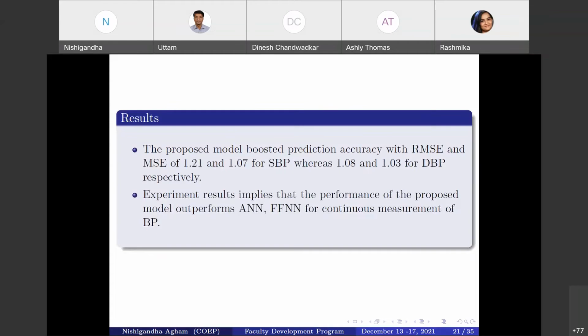The proposed model has been evaluated using the AAMI, the Association for the Advancement of Medical Instrumentation standard.